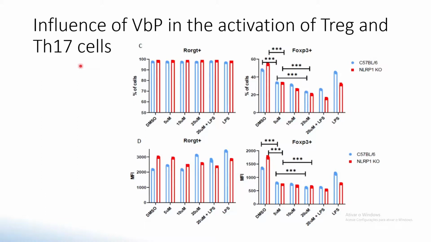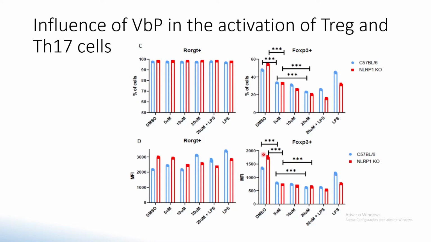The big difference that we saw here is that in the Treg population, upon treatment with the Val-boroPro NALP1 activator, we saw a big decrease of the percentage of FOXP3 positive cells, as well as the expression of FOXP3 measured by MFI. We saw that in all of the concentrations used, and interestingly, this seems to be independent of NALP1, since the NALP1 KO mice show the same behavior.